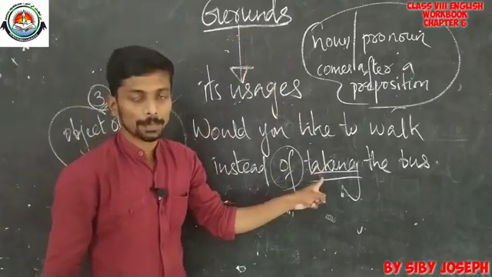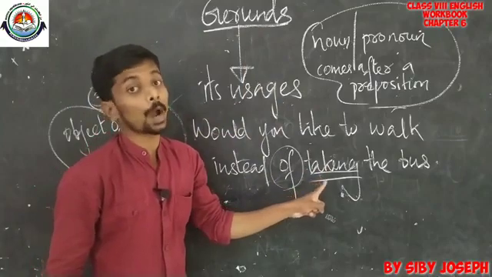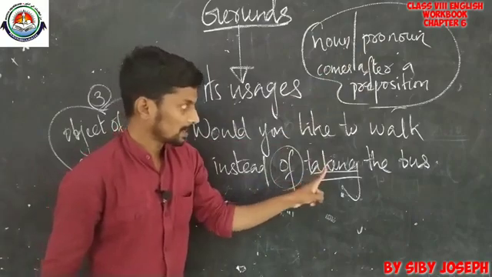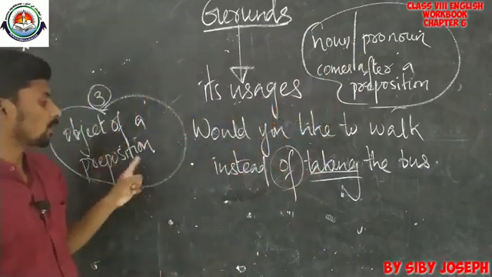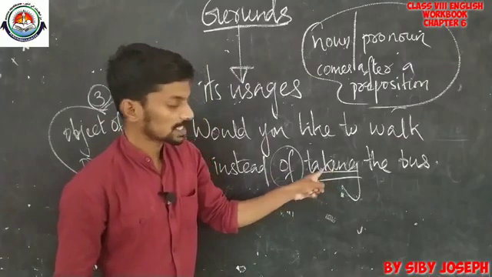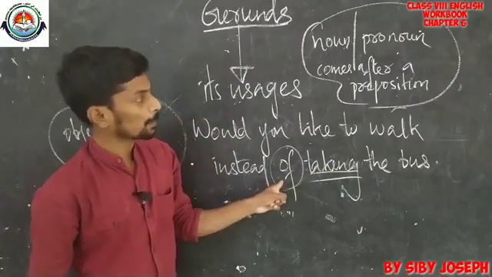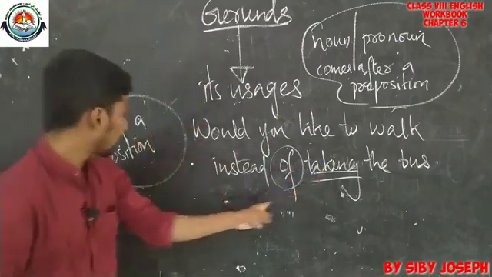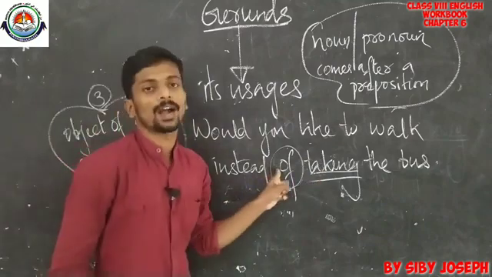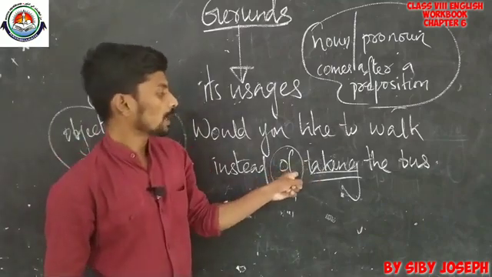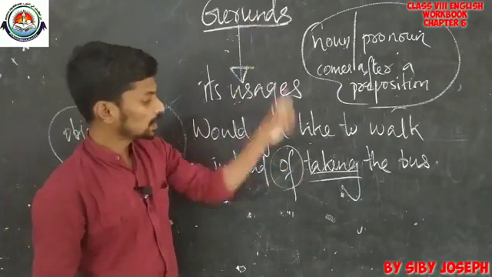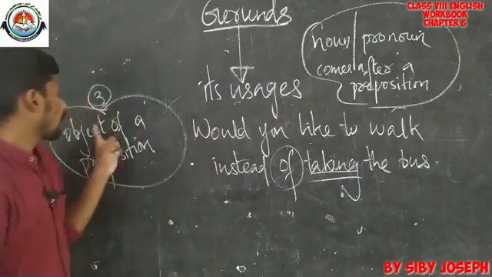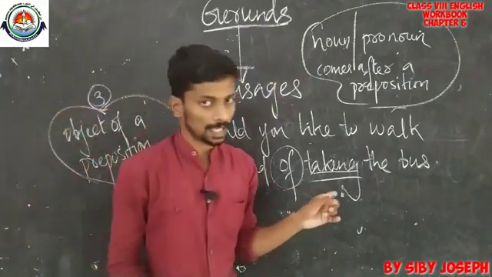It is, even though it is a present participle form, used as a noun here. So a noun or a pronoun that comes after a preposition is known as the object of a preposition. So this is actually a noun. It comes after a preposition called of. So we can say that it is an object of the preposition of. Here the gerund taking can be an example of an object of a preposition.